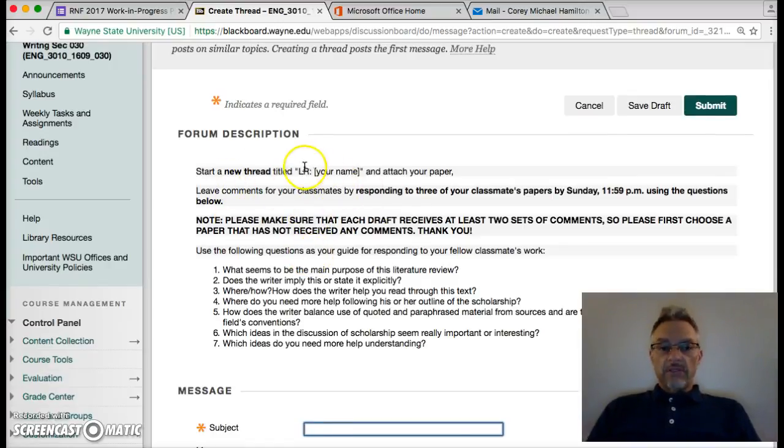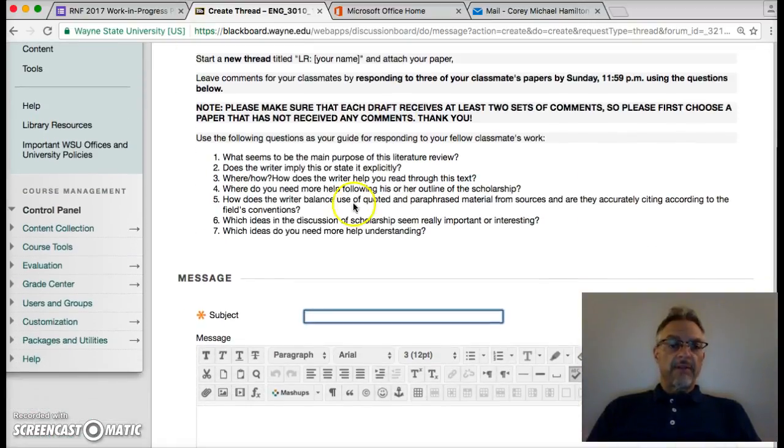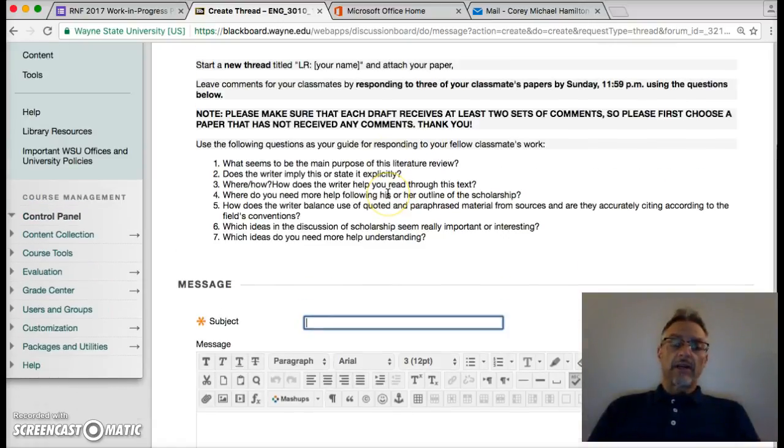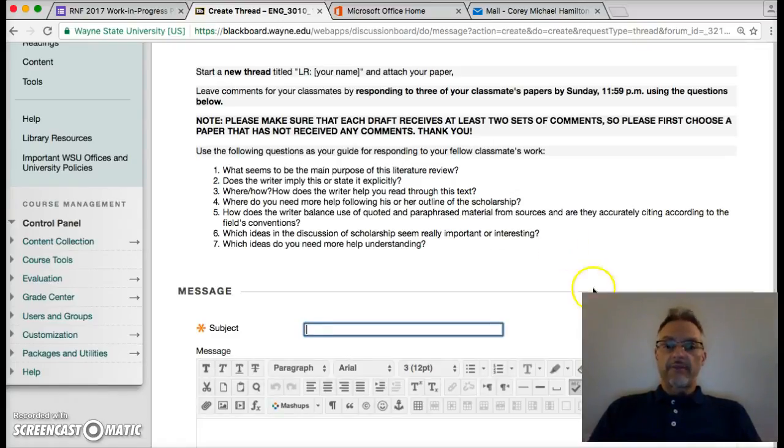Similarly, for the title, put yours, LR, your last name, and then make sure that each one of you has at least 2 to 3 sets of comments on every single one when you're doing your 3. And then here are those 7 different questions. Main purpose of the literature review: is it stated explicitly? How does the writer help you read through his text? Do you need more help following the outline of the scholarship? Is there a sense of conversation? Are we balancing quoted and paraphrasing? And then here, which ideas in the discussion of scholarship seem really important or interesting, and which ideas do you need more understanding of? So that's where you start to get that idea of the flow of how this is reading more like a literature review as opposed to a summary. And that is one thing that we want to make sure that you emphasize.